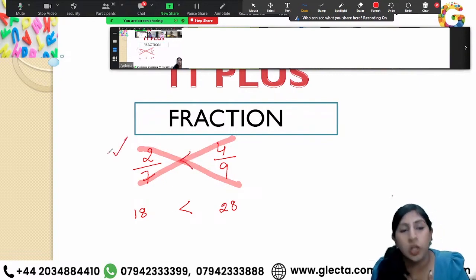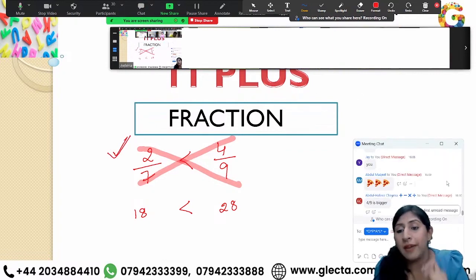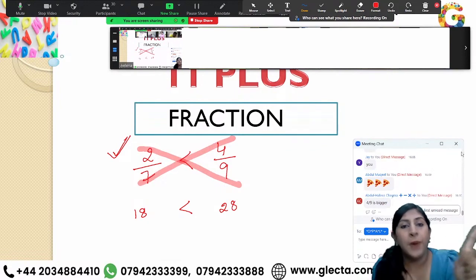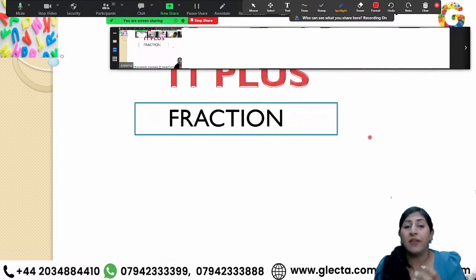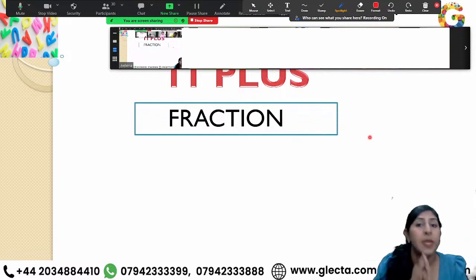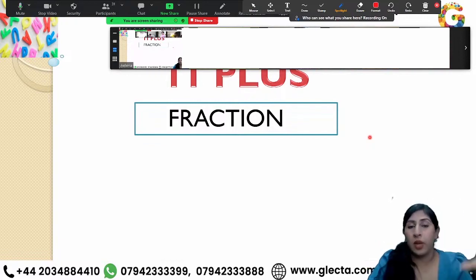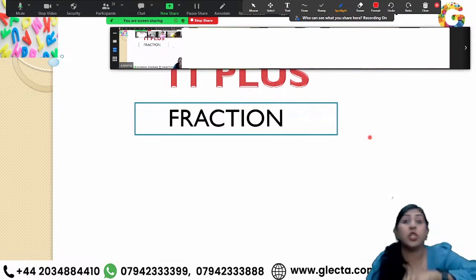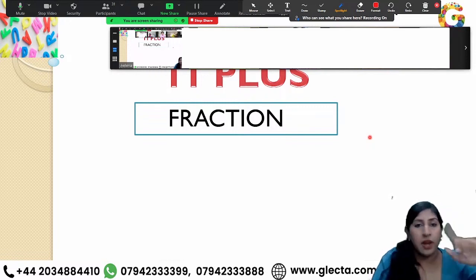This is what's usually not taught in schools. So this is an easier method which you can remember. You can compare them like this. Mostly in your 11 plus exams, you'll have questions on addition, subtraction, multiplication and division, of course. There would also be questions like converting fractions to percentages, or where we give you a shape and you have to find the shaded area, the unshaded area, or the percentage of the shaded area. Those kinds of questions we are going to cover today.